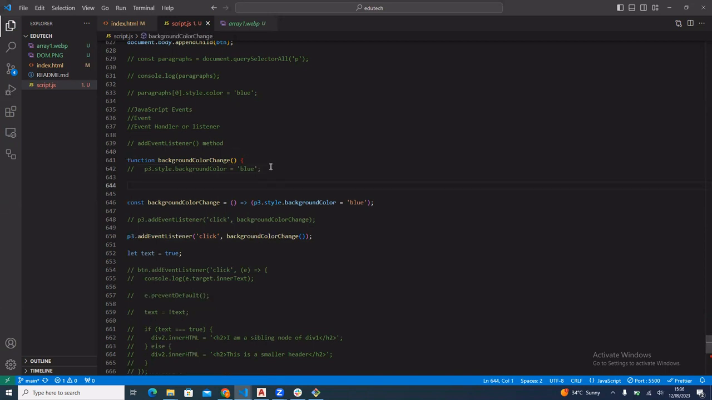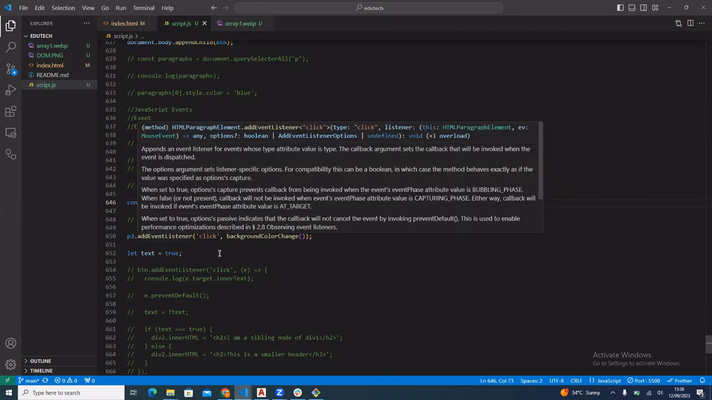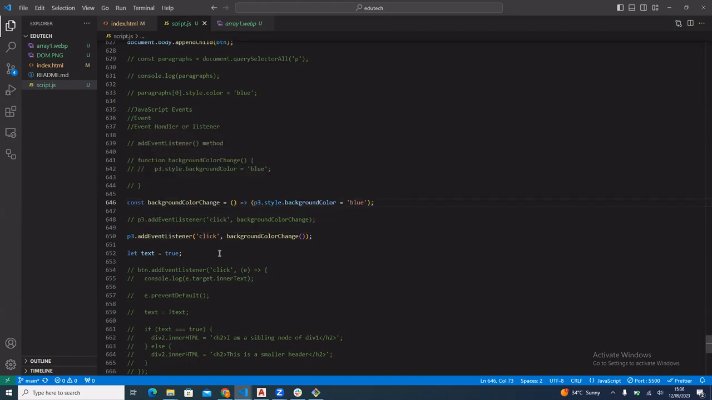Yes, sir. All right. Okay, so we're running this function on line 6. This is the function. And what does the function do? We're simply saying that we change the background color of this P3 element to blue whenever we click on it. Now remember that event handlers are normal functions.